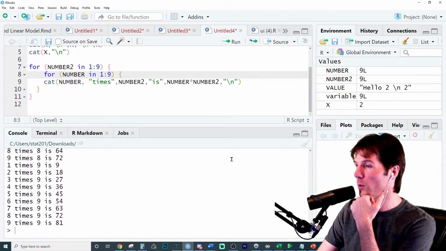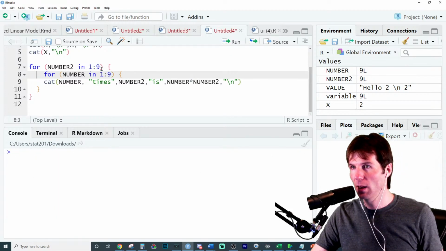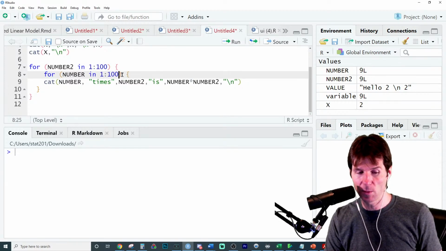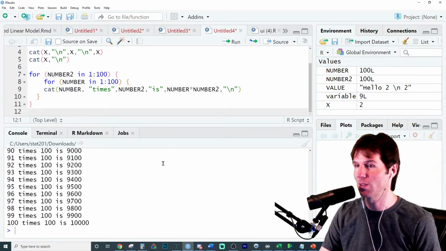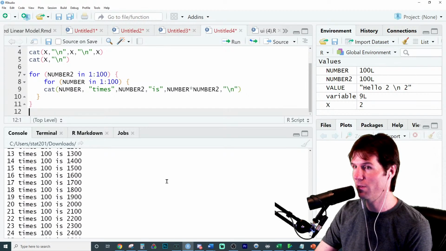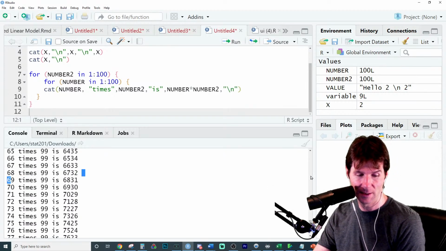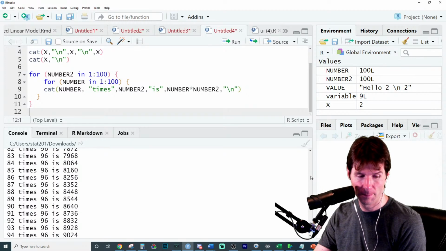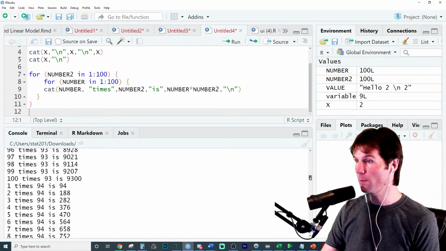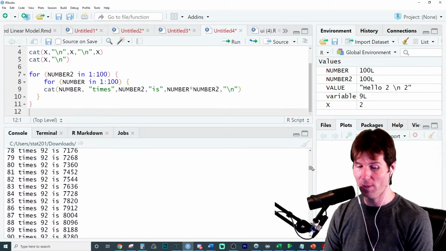To the question about why would we ever use for loops, just think about how much output we get for such little code. And you could literally just change this to 100. And this is a little bit crazy. We're going to get a max output, or it's just going nuts. That's what we want. And so now it just did all the combinations of values times each other. And it's printed off the screen right here. Oh, wow. Yep, it's so much the screen couldn't handle it. But that's why we use for loops, is we can manipulate and change this at any time. And yeah, I think this is great right here.